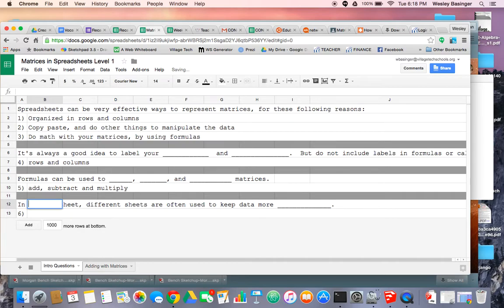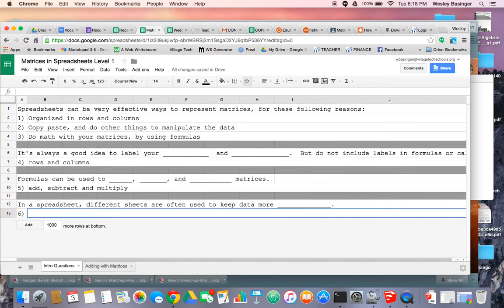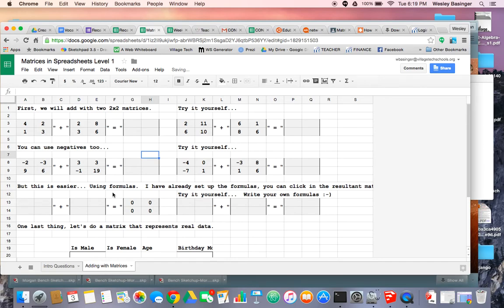Last, in a spreadsheet, different sheets are often used to keep data more organized. If we put everything on the same sheet, it would look a little out of place. You can see how I've used sheets to keep two sections of the assignment separate. Here's the easy intro questions, and then I'm going to switch over to this tab in a second, and you'll see a totally different set of data. So let's go ahead and do that. Let's click on Adding with Matrices tab, and you'll see it takes us to a new section. Okay, this is some really easy stuff. First, we will add with 2x2 matrices.